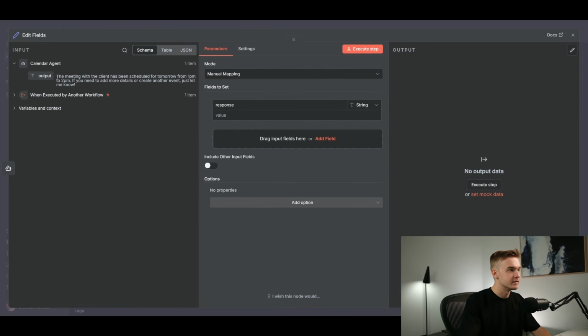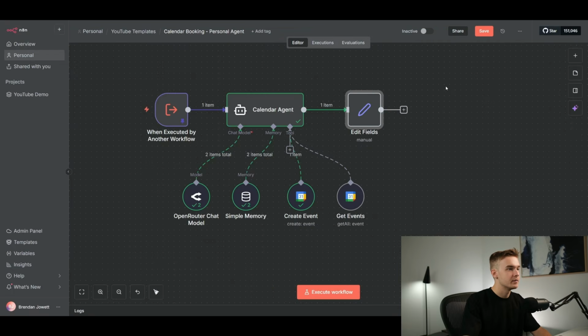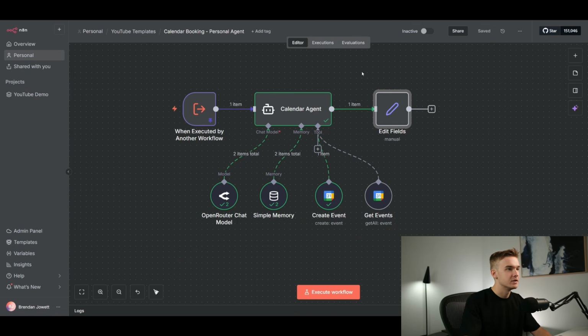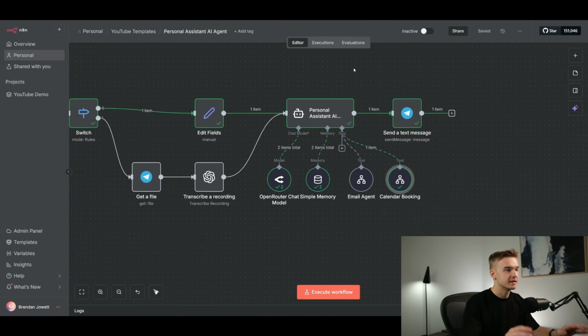And then in here, obviously we've got our response from the calendar agent, which says that the meeting has been scheduled. And it's just a response there, which is cool. That will then get sent back to our Telegram agent that we can then use in our conversation. So jumping back here, we're clicking into our calendar booking. It looks like the output was already coming through anyway. We didn't need to set that field, but we do like to set the field anyway so that it doesn't just say output, it actually says response. It can help our agent get the context that it needs to understand that this is the response that's come through from this particular tool call. So it's a good thing to have control over.